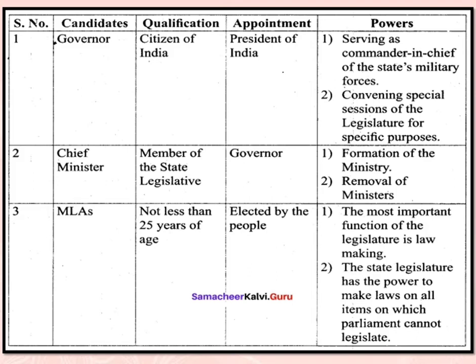Chief Minister: qualification, member of the state legislative, appointed by Governor. Powers: formation of the ministry, removal of ministers. MLAs: not less than 25 years of age. Appointment: elected by the people. Powers: the most important function of the legislature is lawmaking. The state legislature has the powers to make laws on all items on which Parliament cannot legislate.